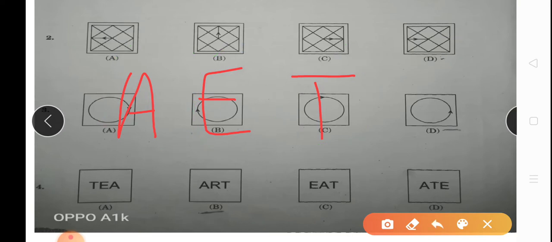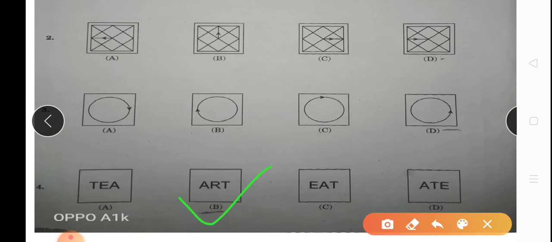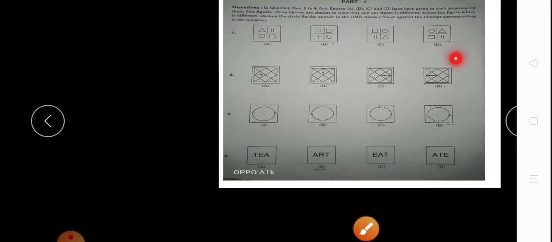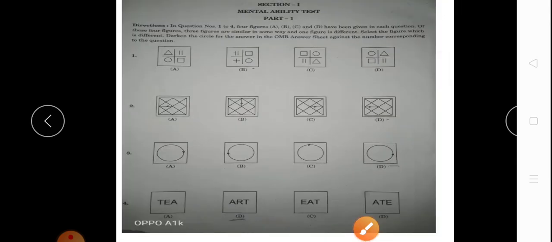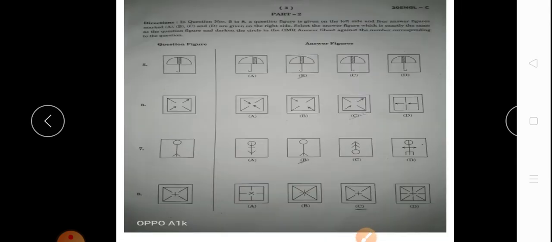Then let's see option B. A is here, R is not among these three alphabets. So our answer will be option B, ART. Okay, let's move on to the next question.